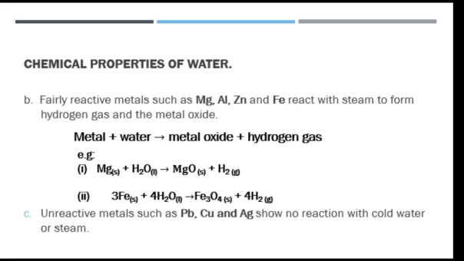So before we leave this, we have water reacting with metals to give us metallic hydroxide with the liberation of hydrogen, and we have fairly reactive metals reacting with water to give us metal oxide with liberation of hydrogen. Then for unreactive metals, they don't react with water in any form.